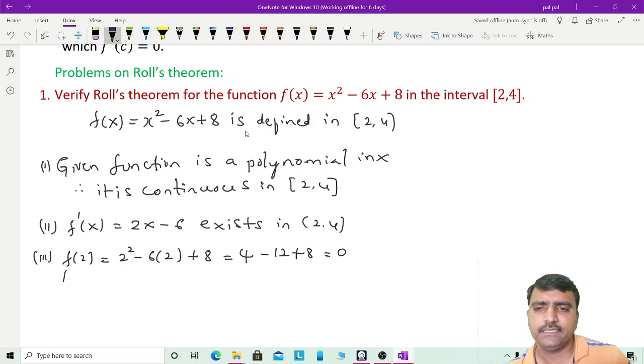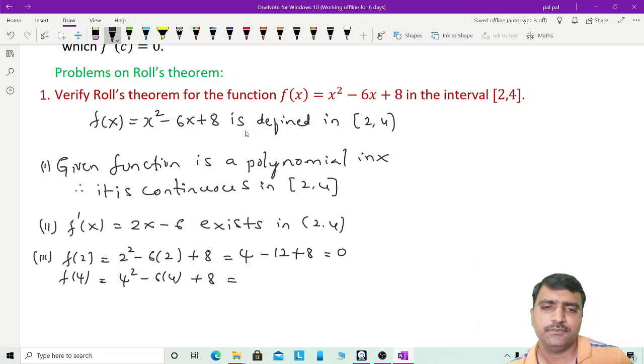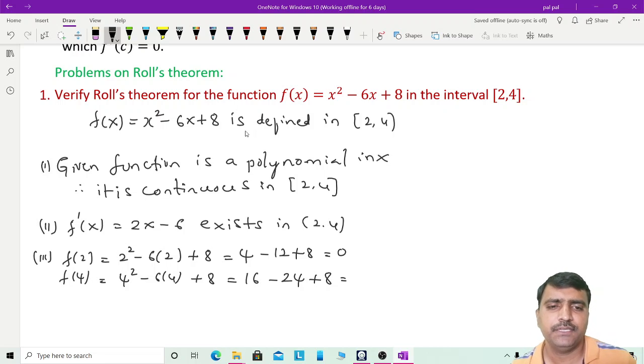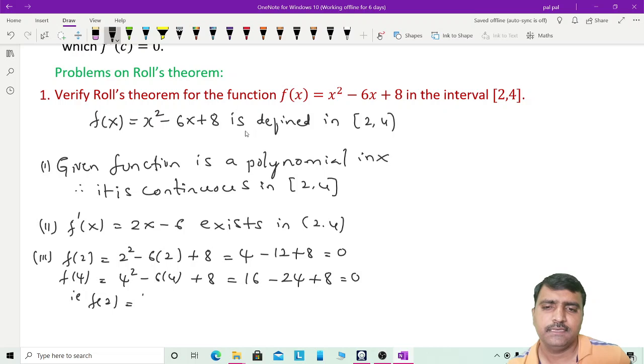And next you take f of 4. f of 4 is 4 square minus 6 into 4 plus 8, which is equal to 4 square is 16, 6 4s are 24, plus 8. 8 plus 16 is 24. 24 minus 24 gives 0. That is, f of 2 is equal to f of 4.